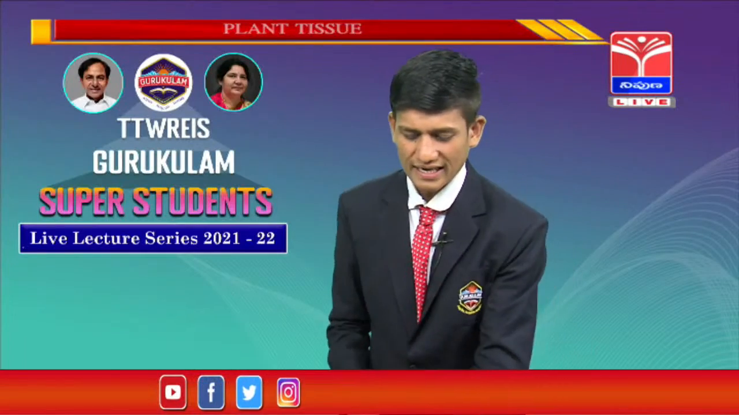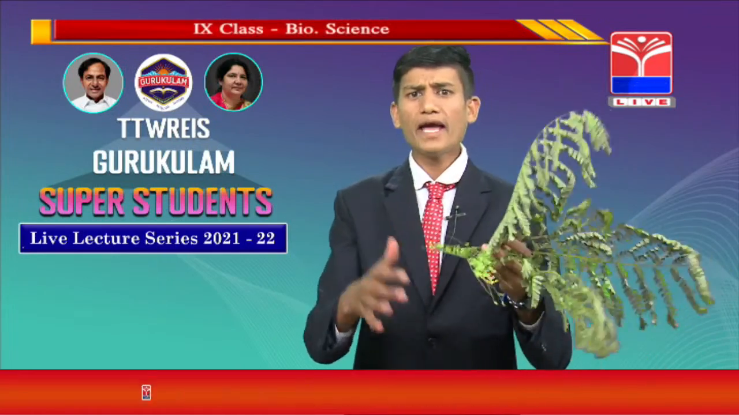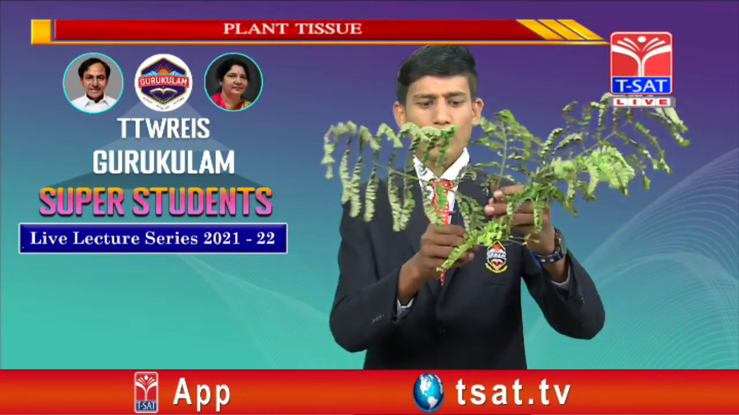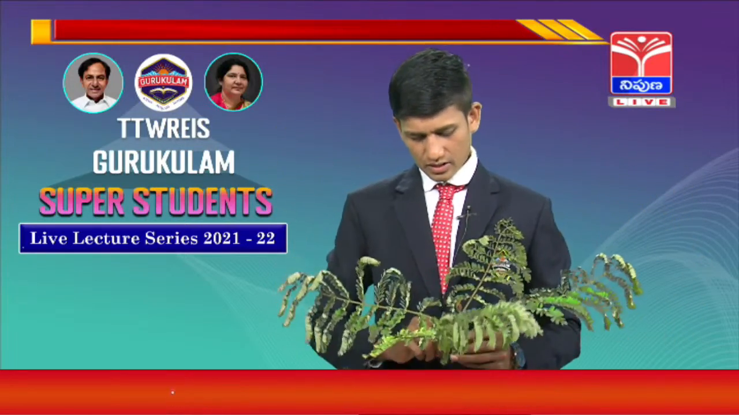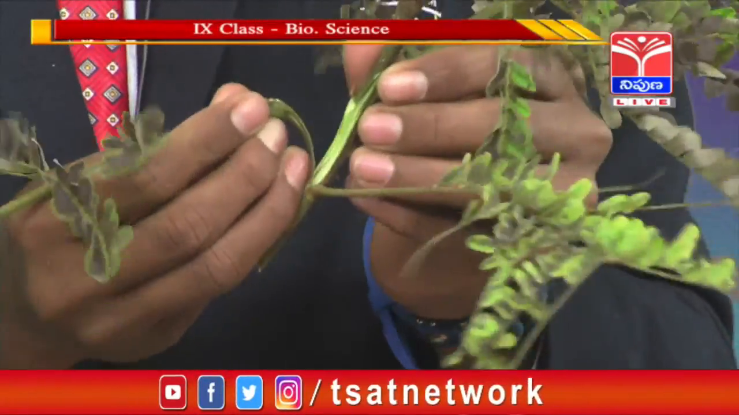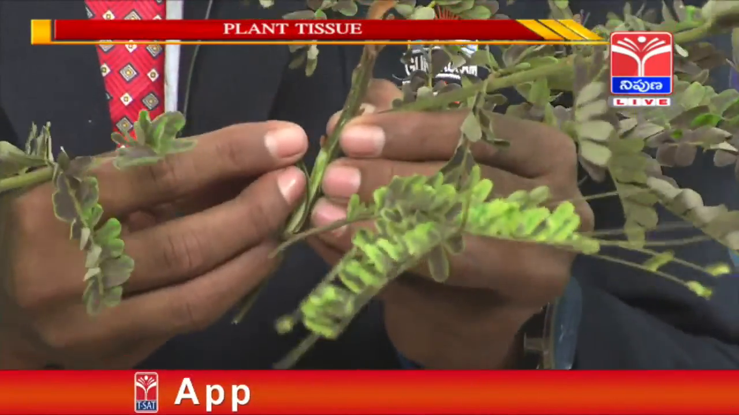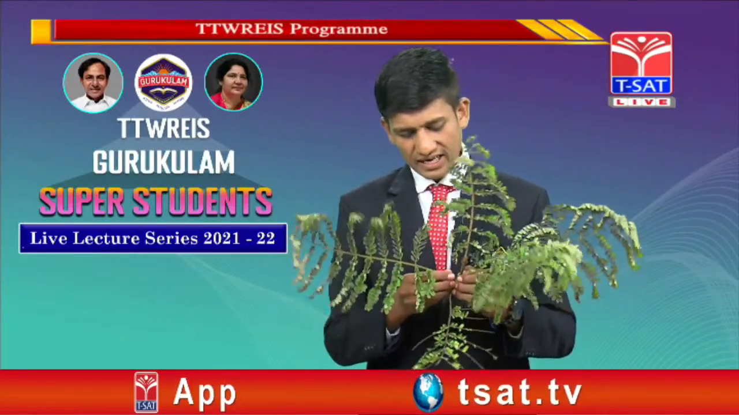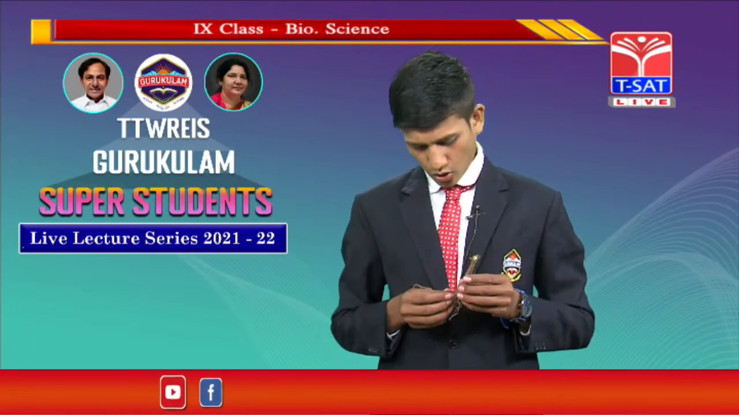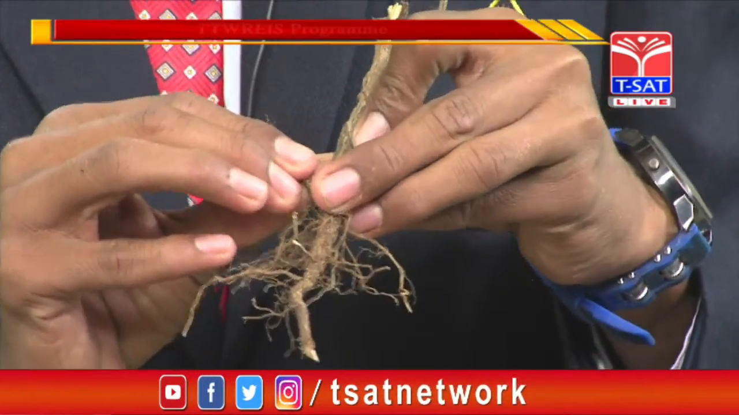And the next one, intercalary meristematic tissue. The areas from where the branching takes place are known as the intercalary meristematic tissue. Whenever you observe this stem, this is a branch which is raised from the stem, and this connection between the branch and the stem is known as the intercalary meristematic tissue. It is also at the roots. This connection is known as the intercalary meristematic tissue.